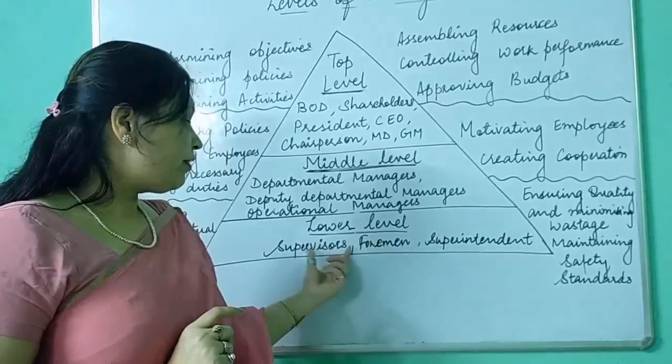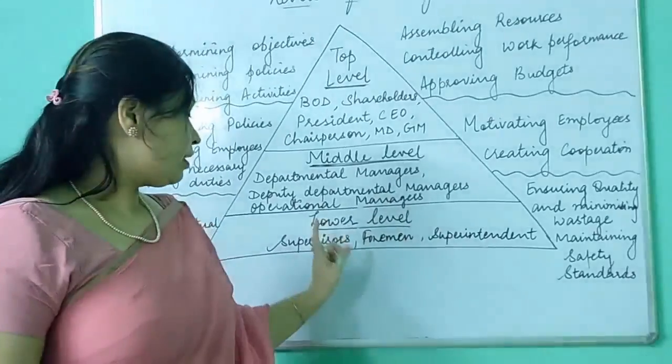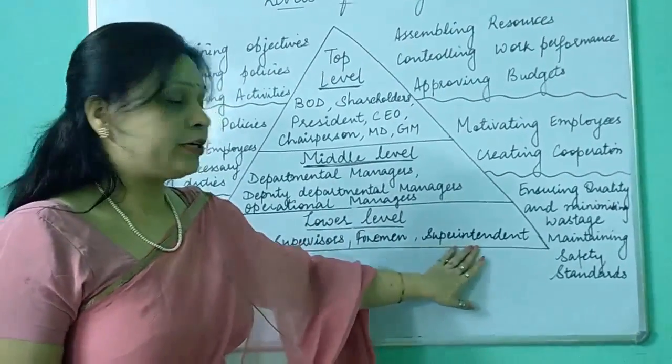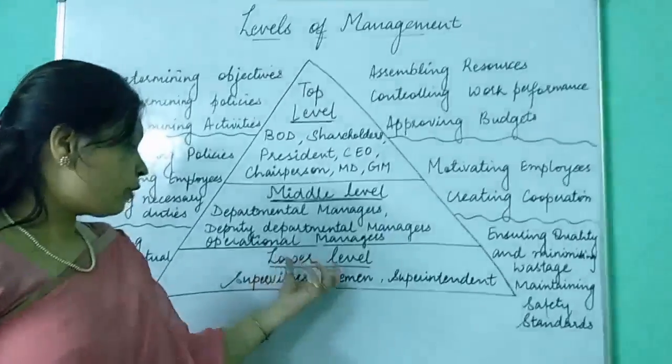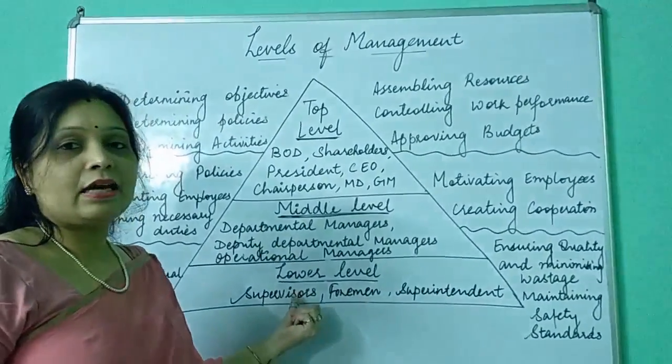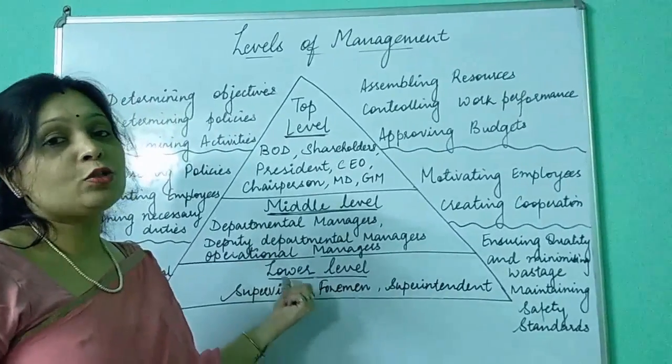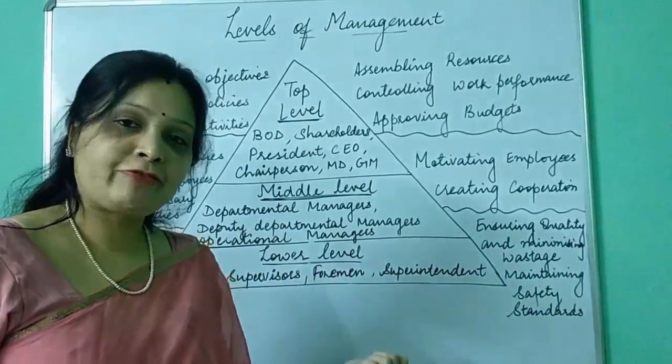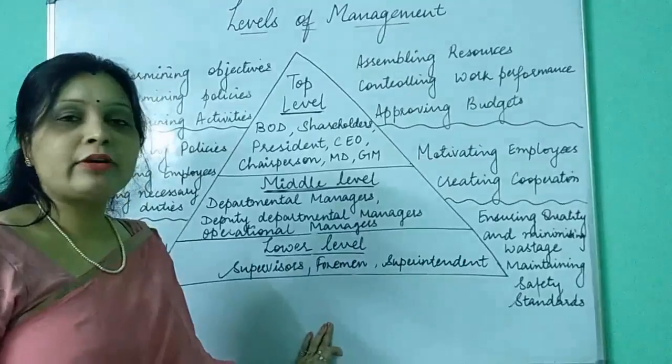In lower level we have these managers: supervisors, foremen, superintendent. Now as you can see, by the name itself, supervisors are those people who are supervising the platform level. Under this we have one more level, platform level.